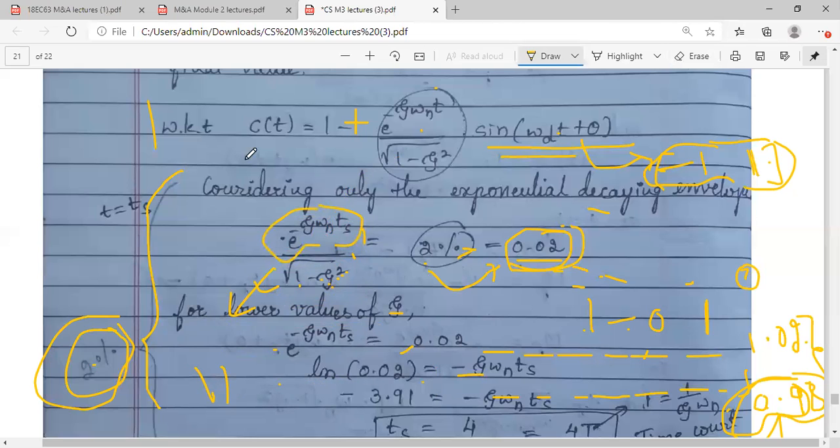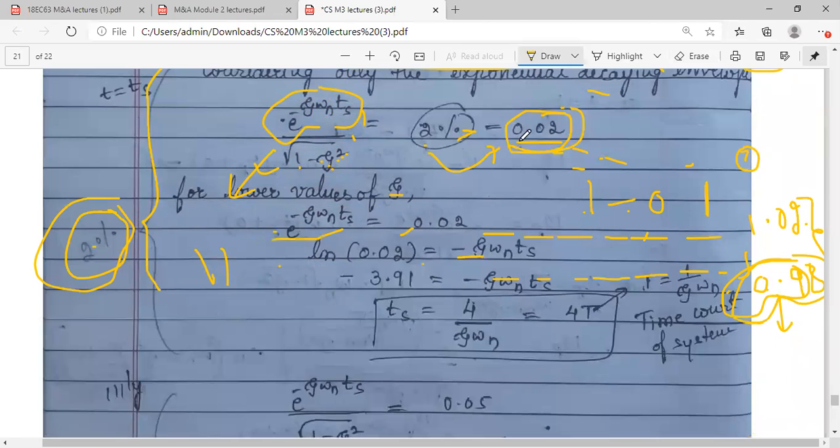So what all did we avoid in this complete expression? The sign, whose range we know is either -1 to +1. Then we neglected the denominator also, and are considering only the exponential term. So this exponential term value is equal to 0.02. Now e raised to a is equal to b. How can you solve it? You know logarithms and indices. Using that concept, I can take ln of b is equal to a.